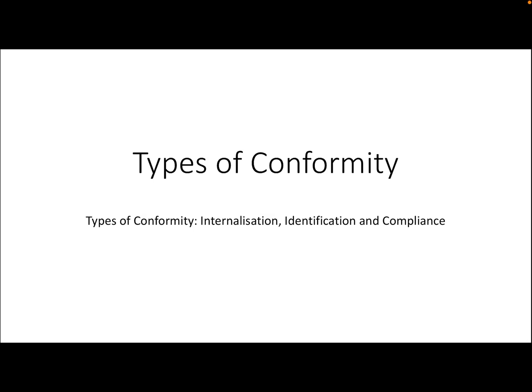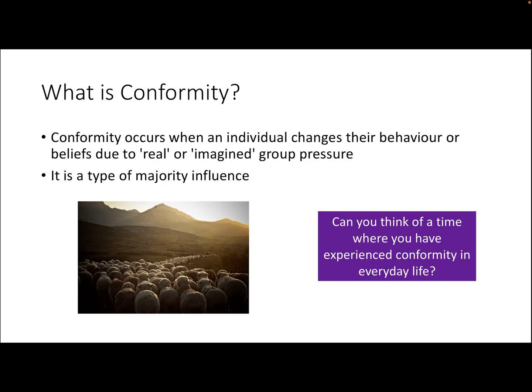In this video we're going to be looking at types of conformity. A good place to start would be defining what we mean by conformity. Conformity is a type of social influence that occurs when an individual changes their behaviour or beliefs or attitudes due to real or imagined group pressure. It's where one individual changes as a result of the attitudes and behaviour of a majority. So it's a type of majority influence.